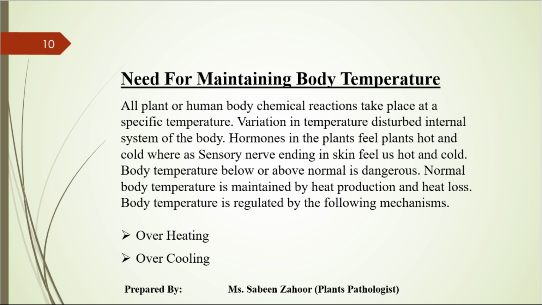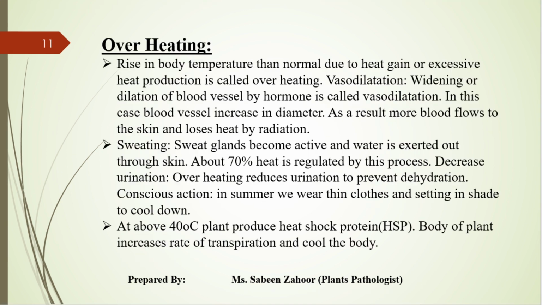Both are very important, and they have to maintain the internal body temperature, right? Overheating: rise in the body temperature than normal due to heat gain or excessive heat production is called overheating. Is this clear?